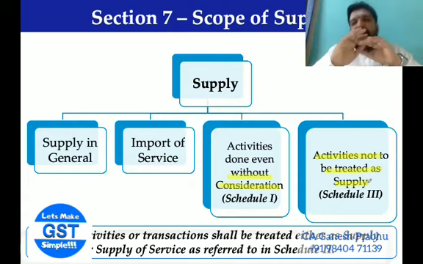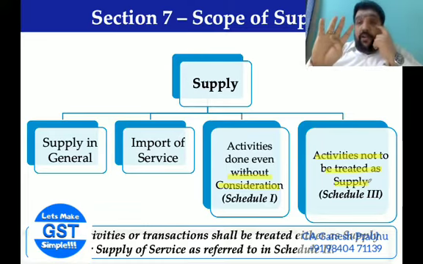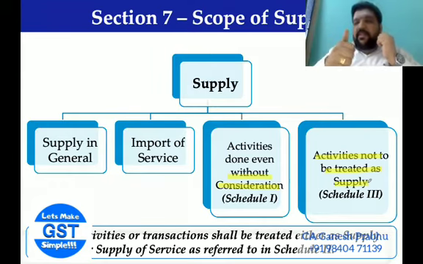Let me repeat all 5 aspects: the general term supply, import of service, activities done even without consideration, fourth, all those activities which are neither supply of goods nor supply of services, and fifth, where the government itself treats certain activities as either a supply of goods or a supply of services. That houses the complete discussion of the term supply.